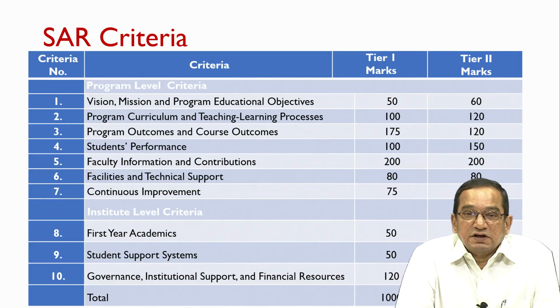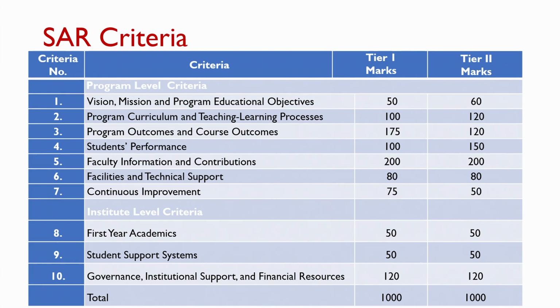We already saw in an earlier unit that there are 10 criteria in SAR and the total marks are 1000, and this number is the same for tier 1 as well as tier 2 institutes. However, the marks allocated to individual criteria obviously differ. For example, for criterion 1, vision, mission and PEOs, a tier 1 institute has 50 marks, whereas a tier 2 has 60 marks. So, the marks allocated to individual criteria differ.